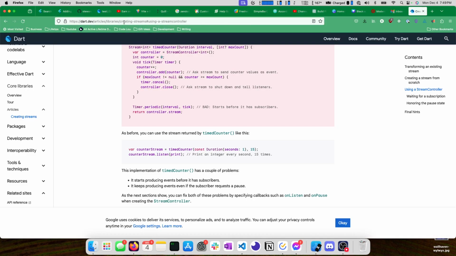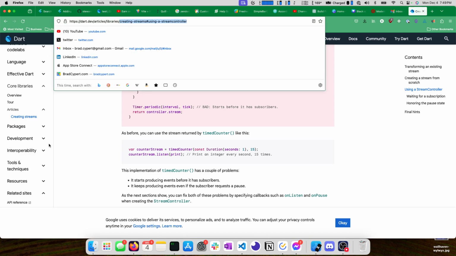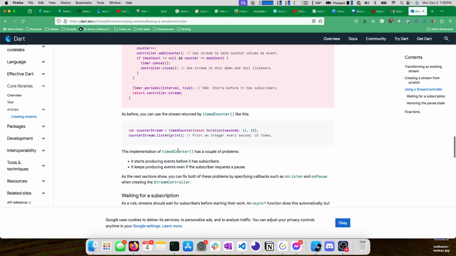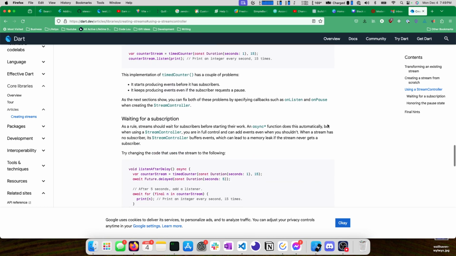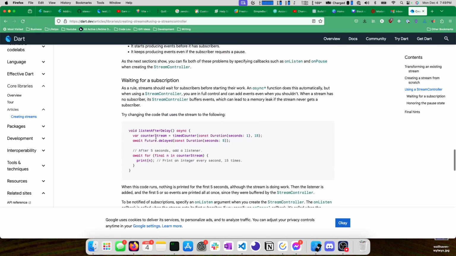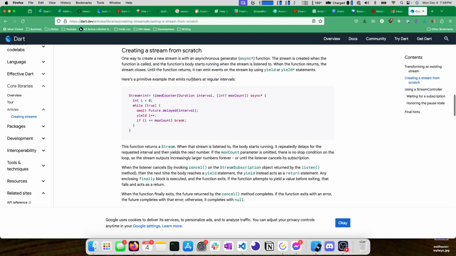Sorry, let's go back to this documentation. There's really good documentation on creating streams and using a stream controller. That's probably what we want to do in this case. So we can see, do they have an example? Interesting. I guess another option is that this returns a stream.